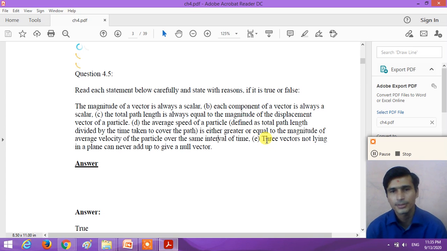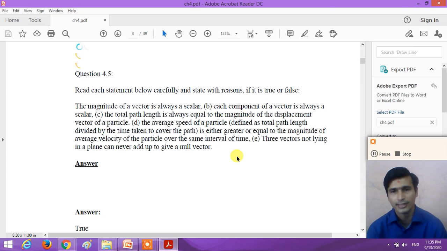Now the fifth statement. Three vectors not lying in a plane can never add up to give a null vector. What do we mean by a null vector? A null vector is a zero vector. If you add three vectors which are not lying in the same plane, you can never get a null vector.